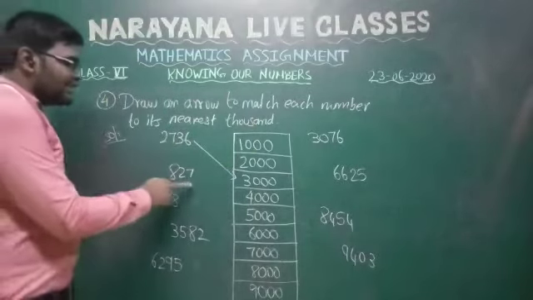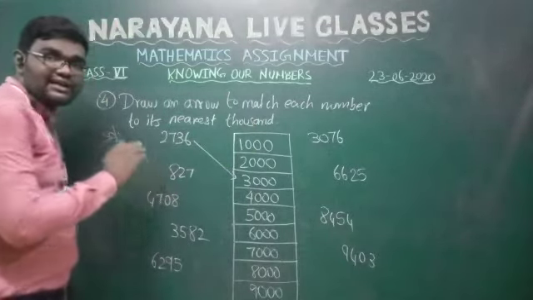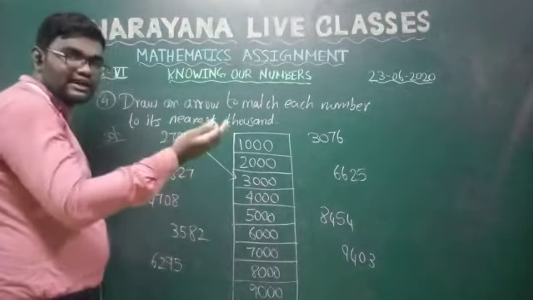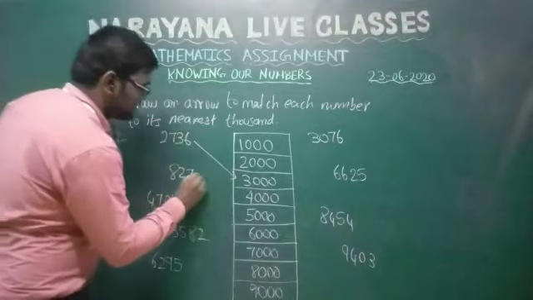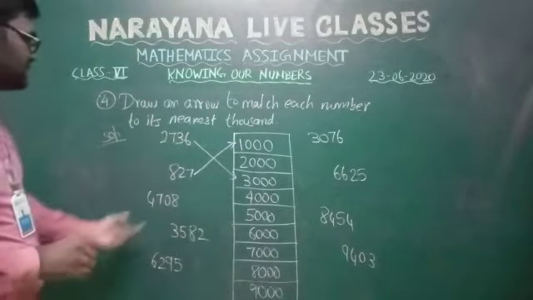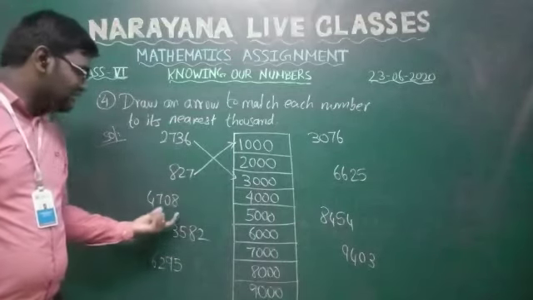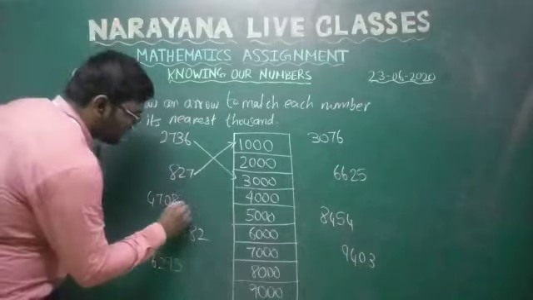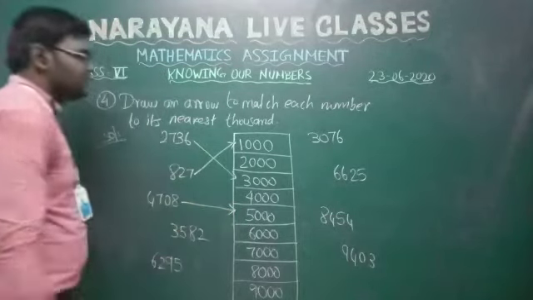Okay. Now here you see 827. Sorry, if it is greater than 500, we will round off to the nearest 1000. So the answer is 1000. We should make an arrow. Next, 4,708. 708 is greater than 500. So rounding to the nearest 1000 means it will become 5,000.